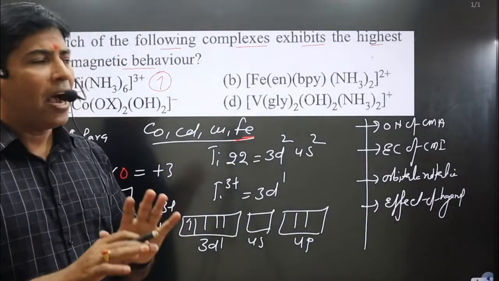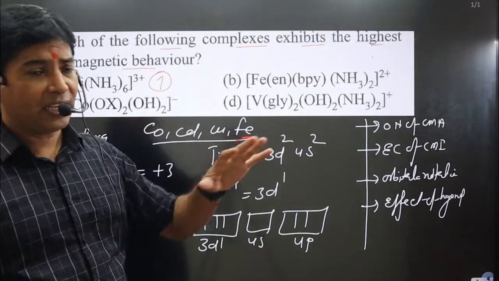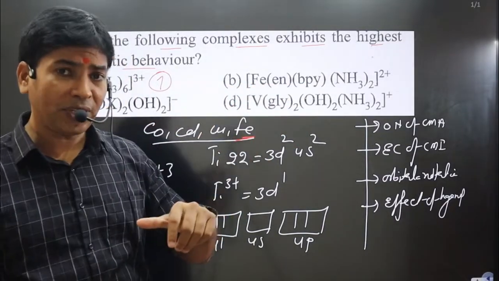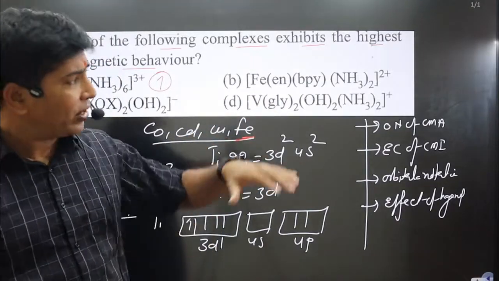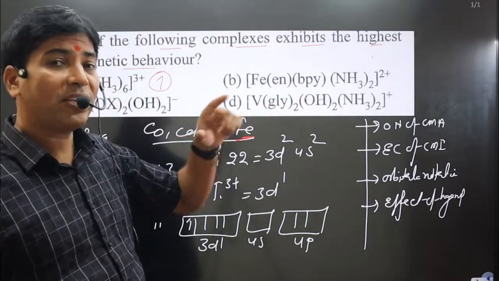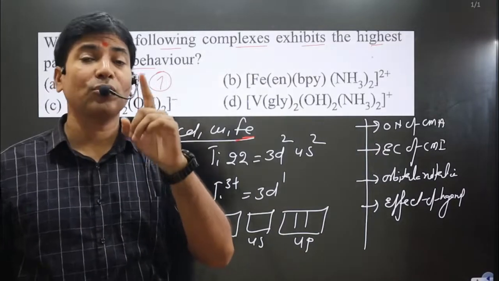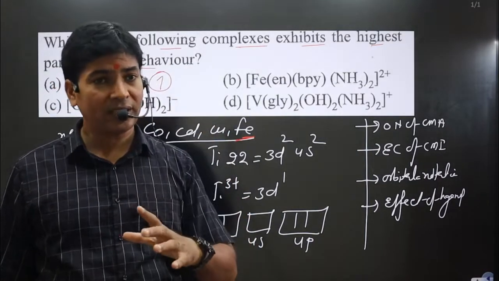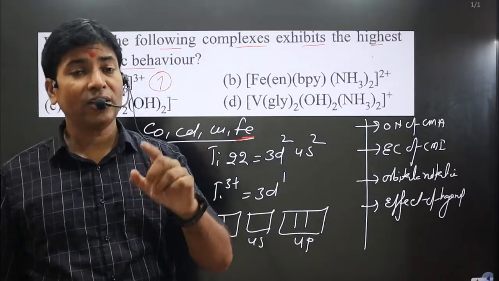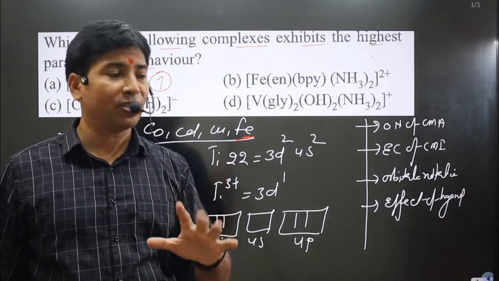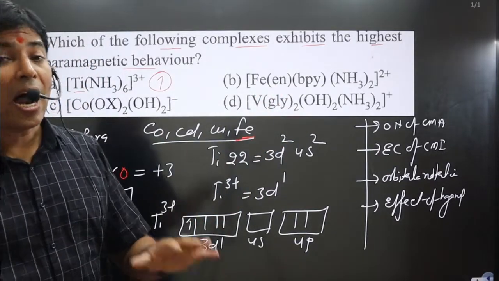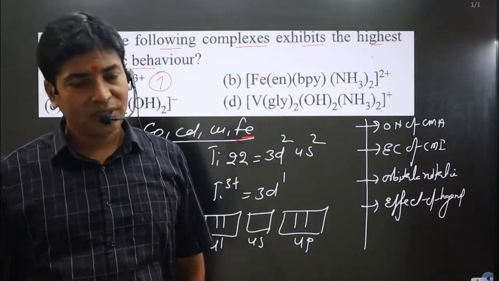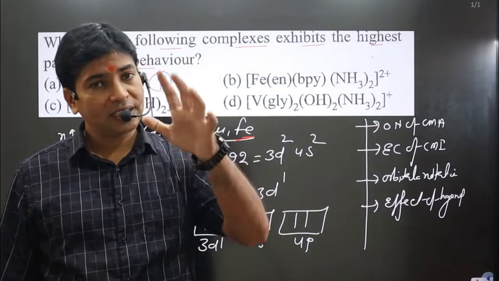Very interesting part. If you do not consider the effect of ligands, you can see so many different types of ligands are there, and because of this too much splitting will be there. When splitting is very high, pairing of electrons will take place. Keep in mind, a strong field ligand causes more splitting. A weak field ligand causes less splitting, that's why there is no pairing of electrons. In a strong field ligand, more splitting is there, pairing of electrons is there, and hence the stability of the system increases because more energy is released.